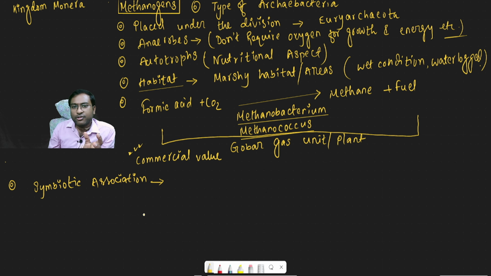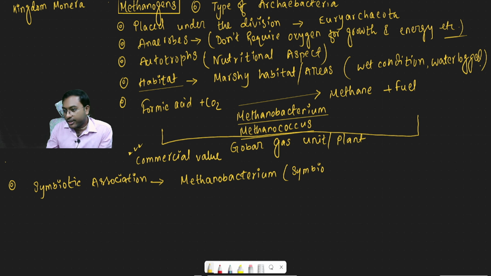Some methanogenic archaebacteria, like Methanobacterium, are examples. These Methanobacterium are called symbionts, and they are present inside the rumen.